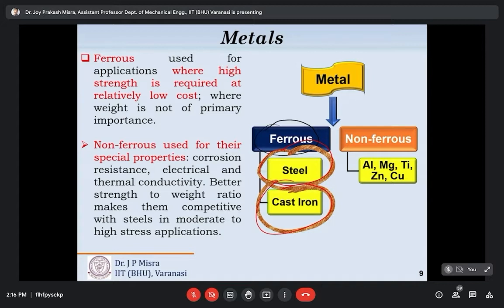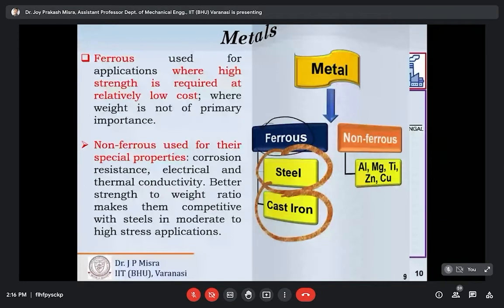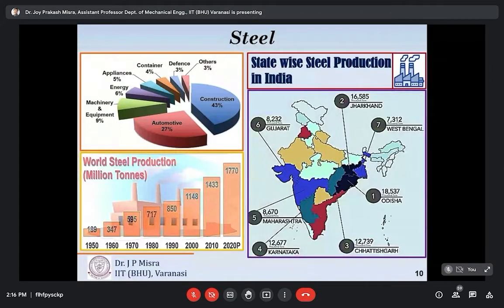Okay, so coming to the steels first, from this slide I'm trying to showcase the different applications of steels. Most of the steel is mainly used in construction, near about 43%.